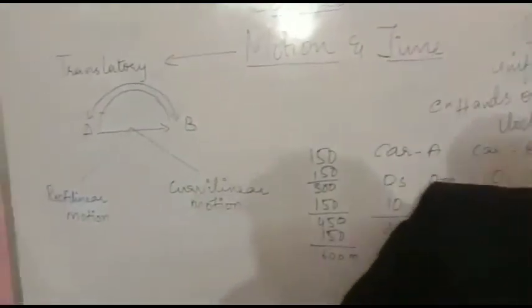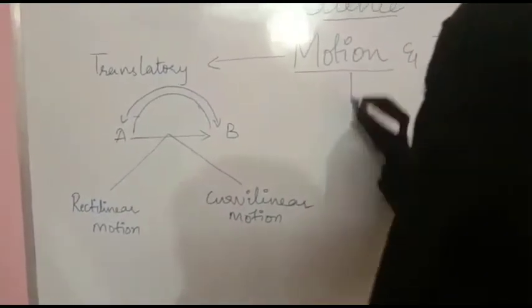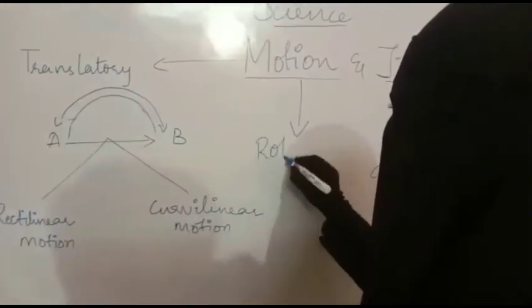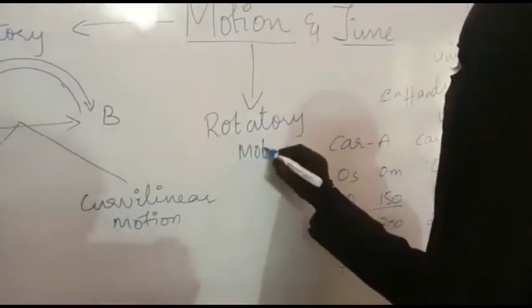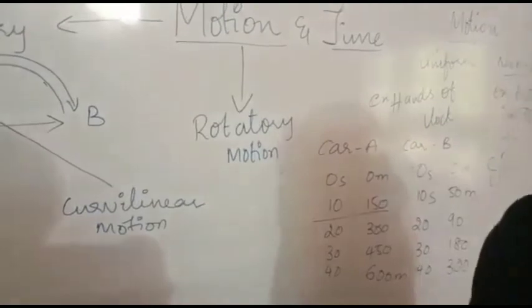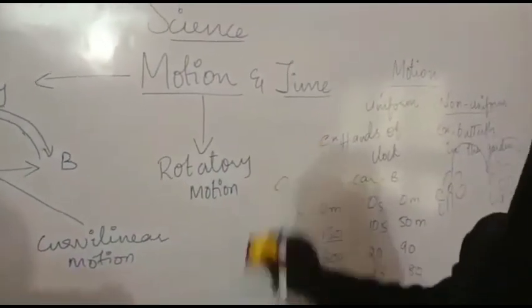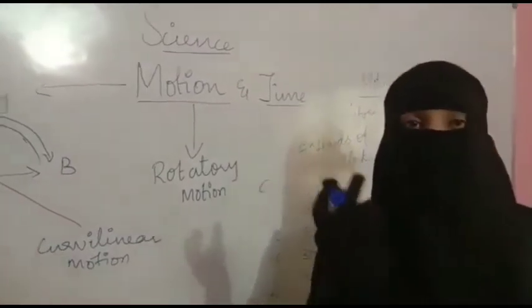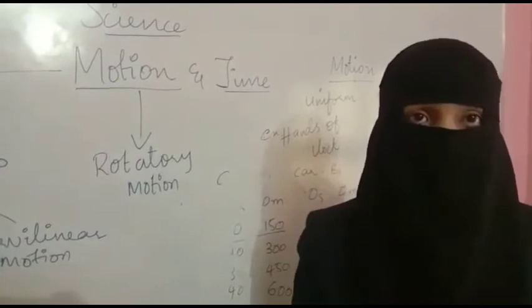Now we have one more type of motion, that is rotatory motion. Take a ball and rotate it. All the parts of a moving body follow a circular path. Then it is said to be in rotatory motion.